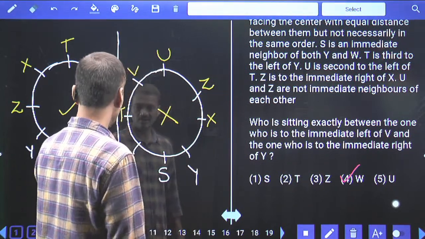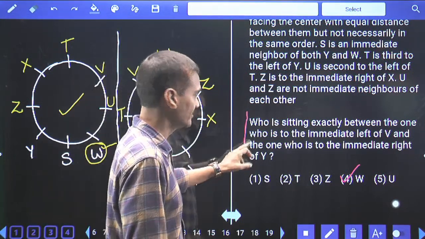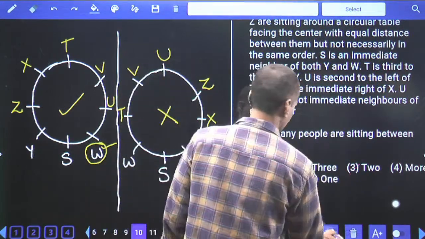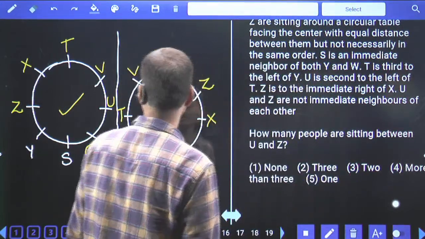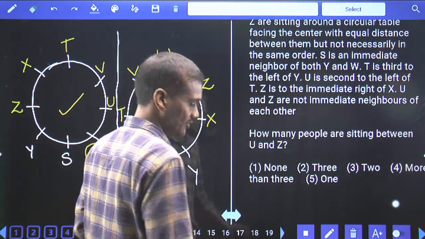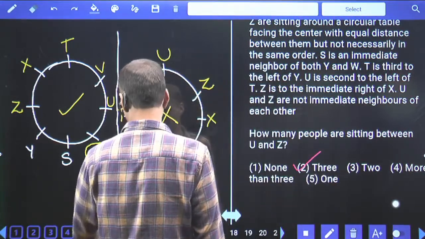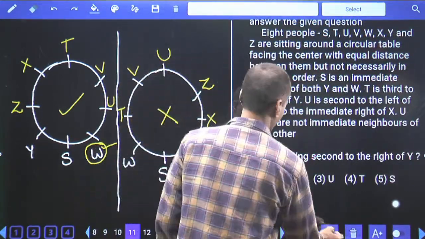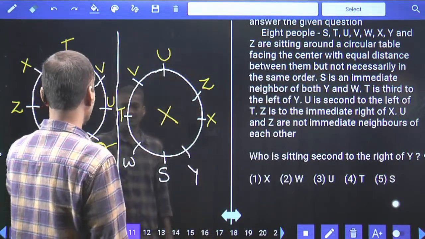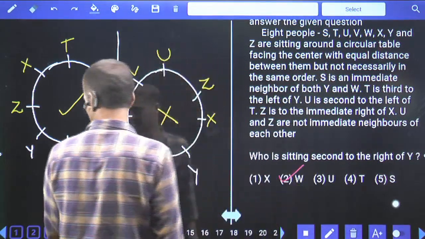Here you can directly ask who is sitting between U and S, and directly mark your answer as W, but to waste your time, it has given this entire information. Okay? Then coming to the 10th one, how many people are sitting between U and Z? They are opposite to each other, so there are exactly 3 persons in between. That is the choice for question number 10. Then the 11th one, who is sitting second to the right of Y? Y is here, second to the right of Y is W, and that is the given choice for question number 11.